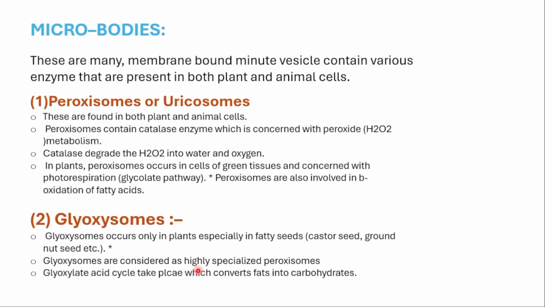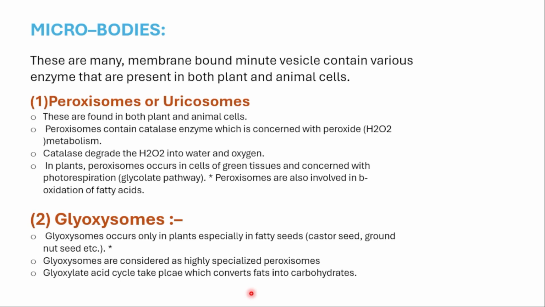Glyoxysomes are considered highly specialized peroxisomes. The glyoxylate acid cycle takes place, which converts what? Fats into carbohydrates. So after this we covered many very important organelles.